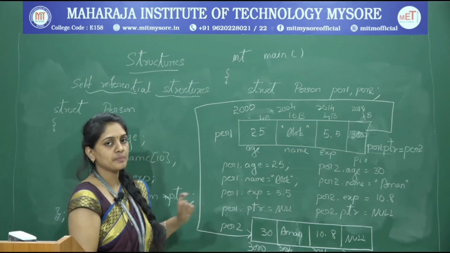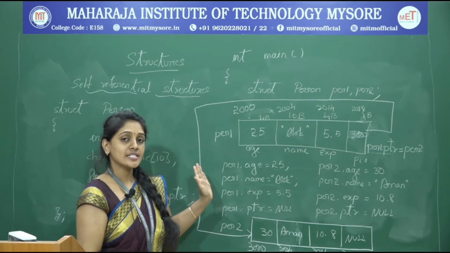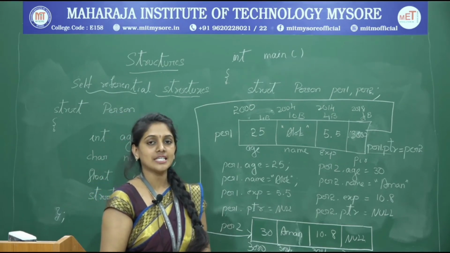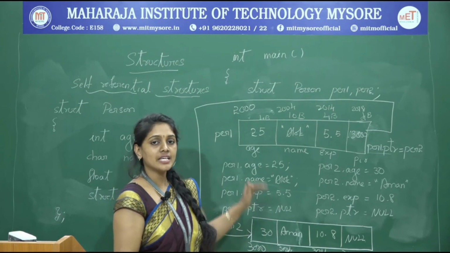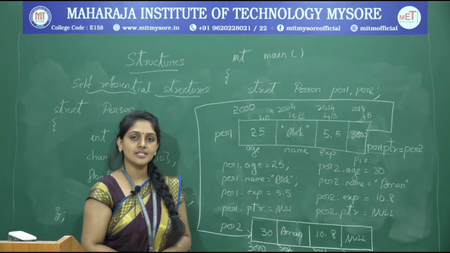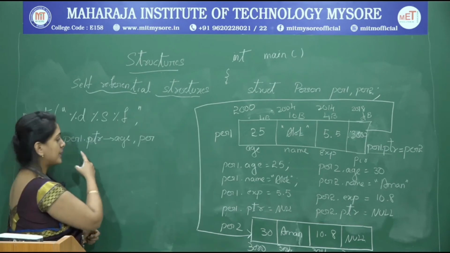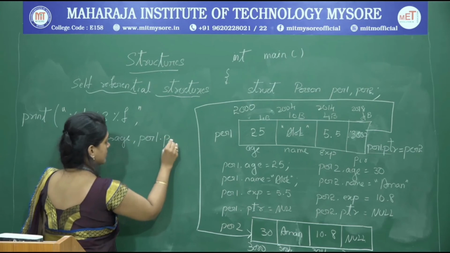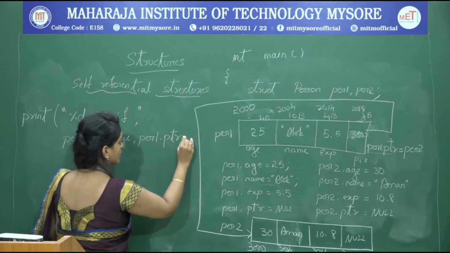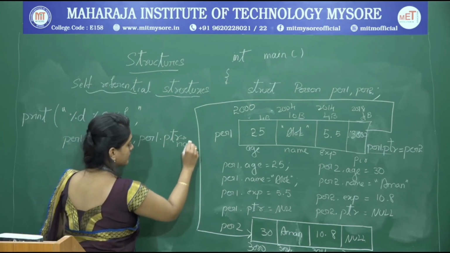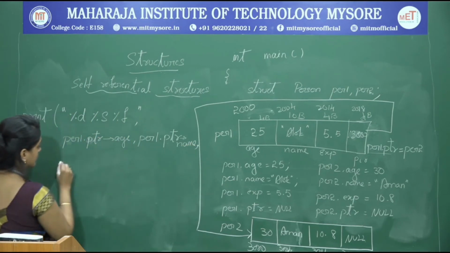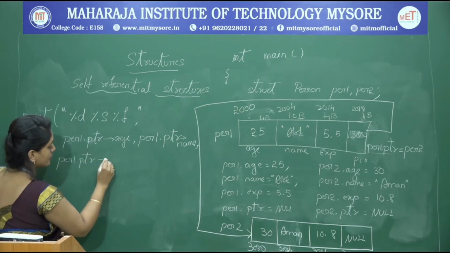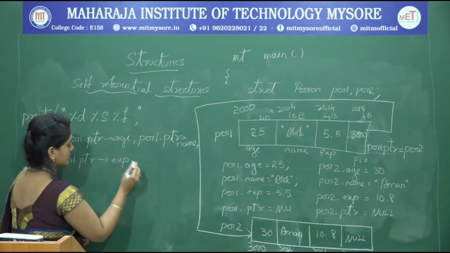able to have a flow with the next structure variable PER2. Where do self-referential structures come into usage? Going ahead we will see linked lists, where it is very essential to use self-referential structures. PER1 dot PTR of age, PER1 dot PTR of name, PER1 dot PTR of experience.